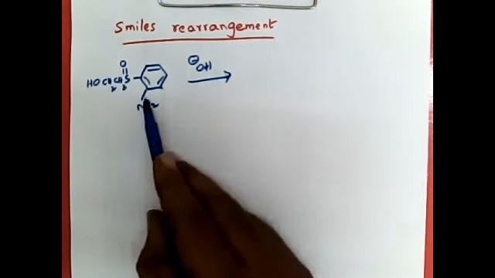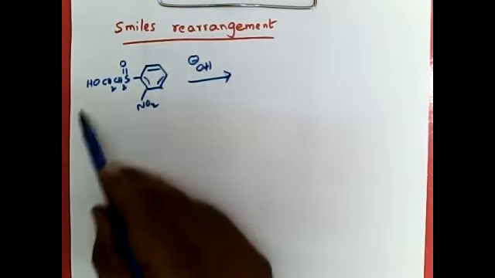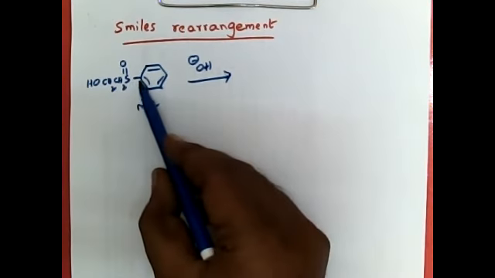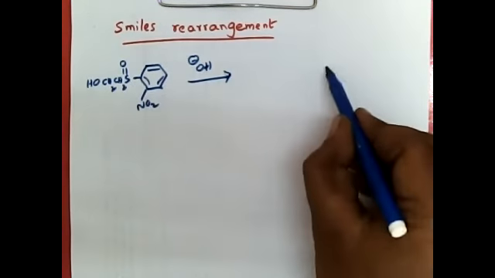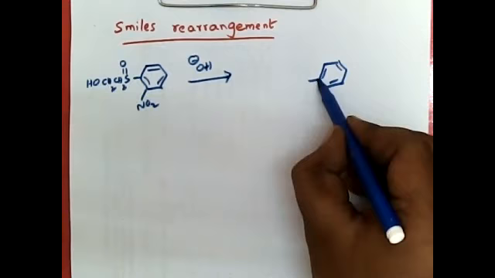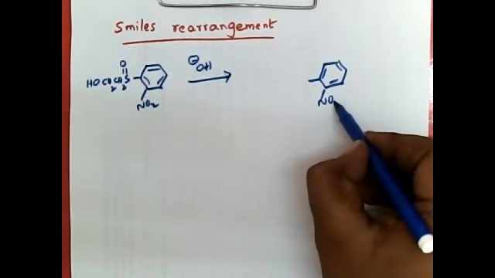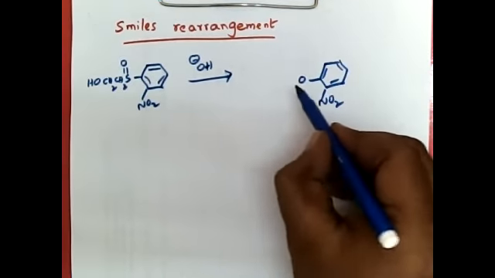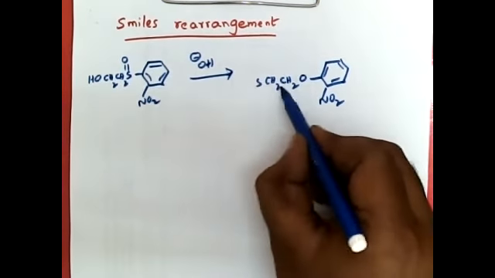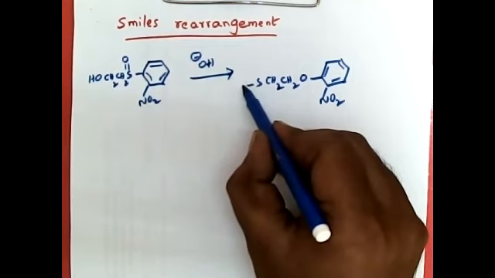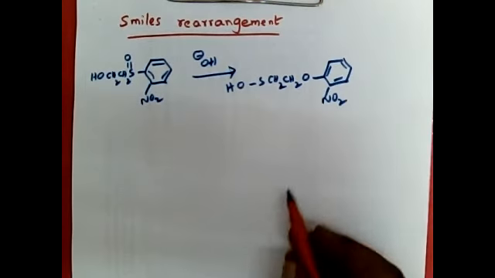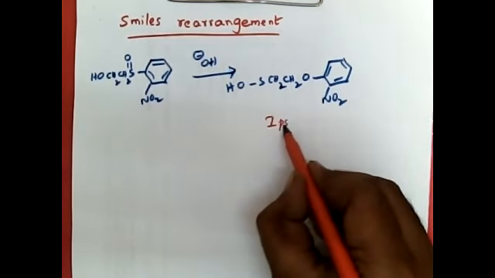So when this molecule is treated with base, this oxygen will substitute sulfur on the benzene ring. So it is basically ipso substitution.